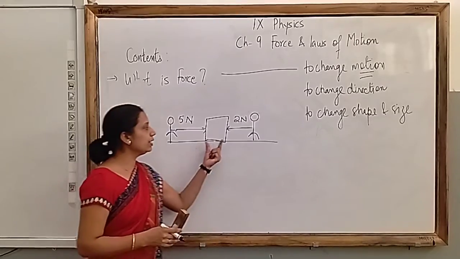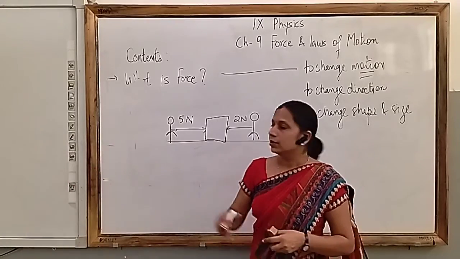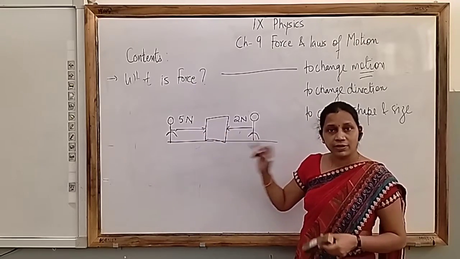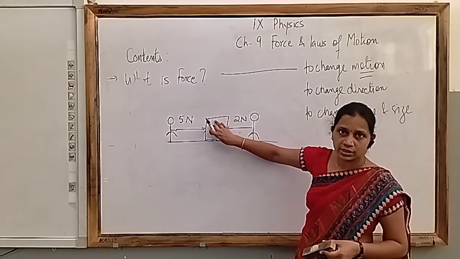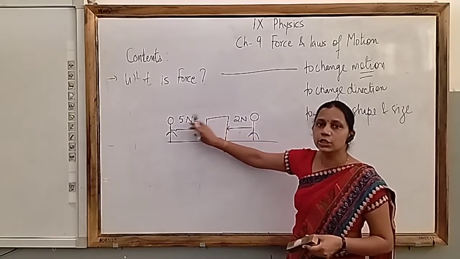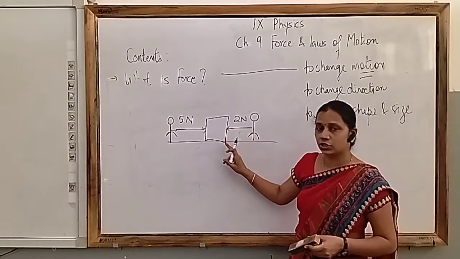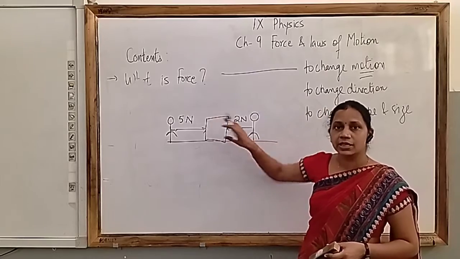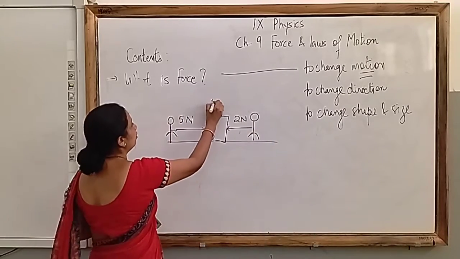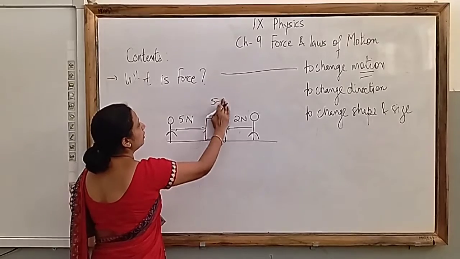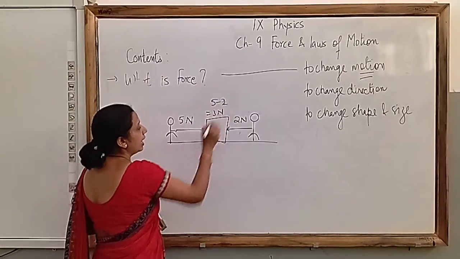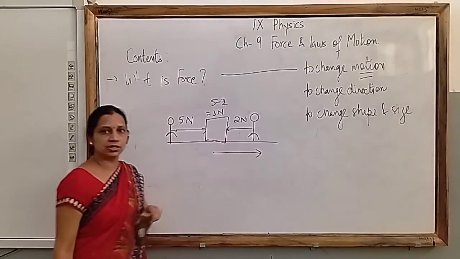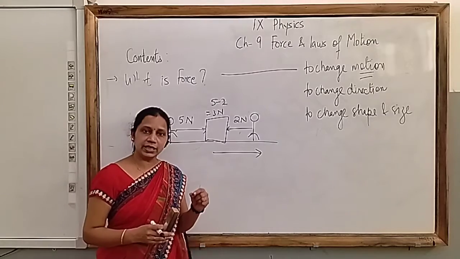Okay. So then what will happen to this box? You can see force applied by you is more as compared to this. So there will be net effect on this box. Okay, so 5 Newton you are applying, 2 Newton your friend is applying, but in opposite direction. Okay, so what will happen? There is net force on this object, this box, and that net force is equal to 5 minus 2, that is 3 Newton. And because you are applying more force, so this box will move in this direction. Right, this is a simple thing.